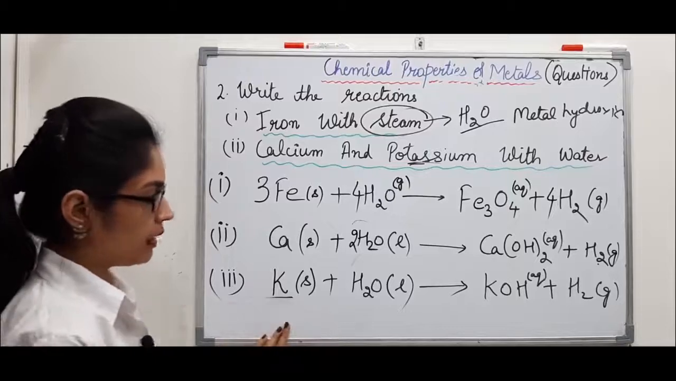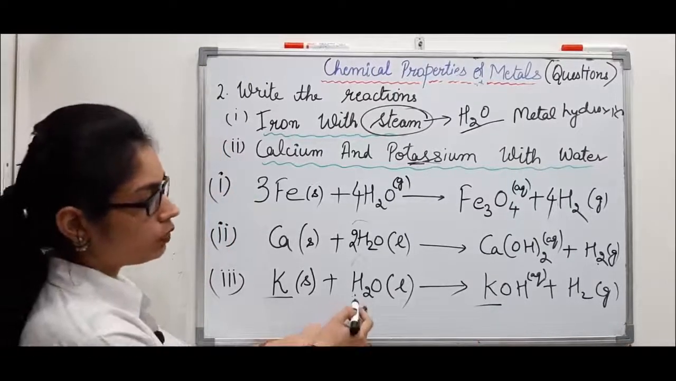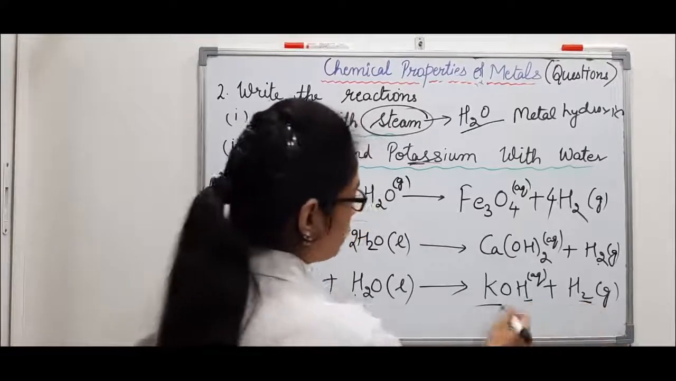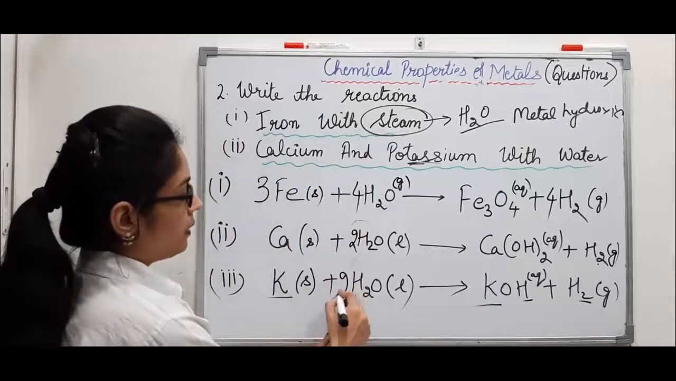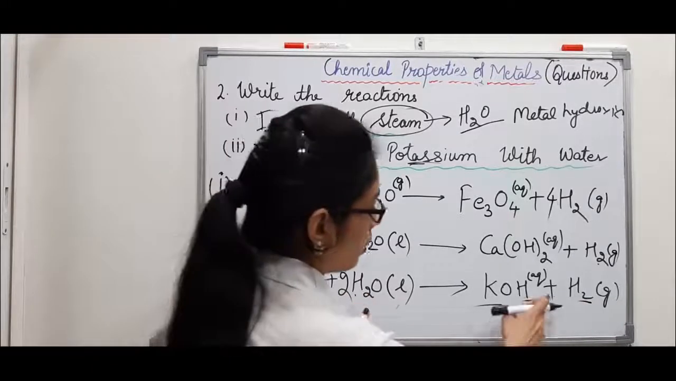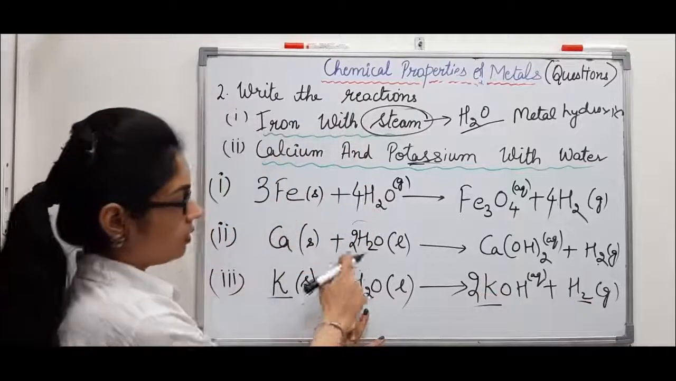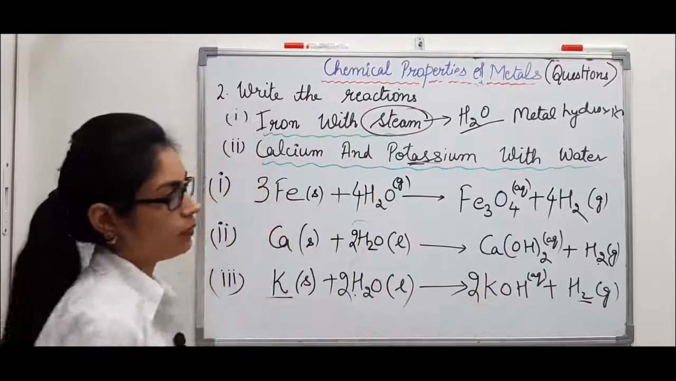You can say potassium 1 this side also 1 atom, hydrogen 2 plus 1 3. So let's make it 4. So hydrogen 4, so 2 plus 2 4. Oxygen 2. So the equation is balanced.